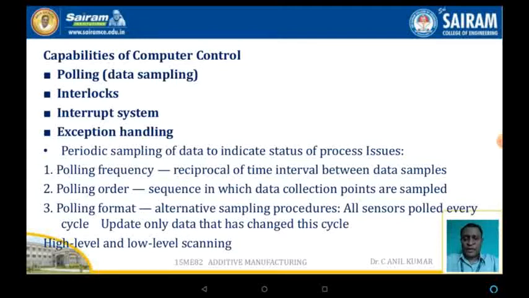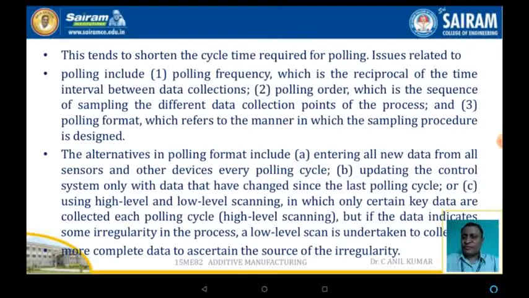The polling format refers to alternative sampling procedures: all the sensors polled every cycle, updating only those that have changed in this cycle, and high level and low level scanning. This tends to shorten the cycle time required for polling. Issues related to polling include polling frequency, polling order, and polling format.